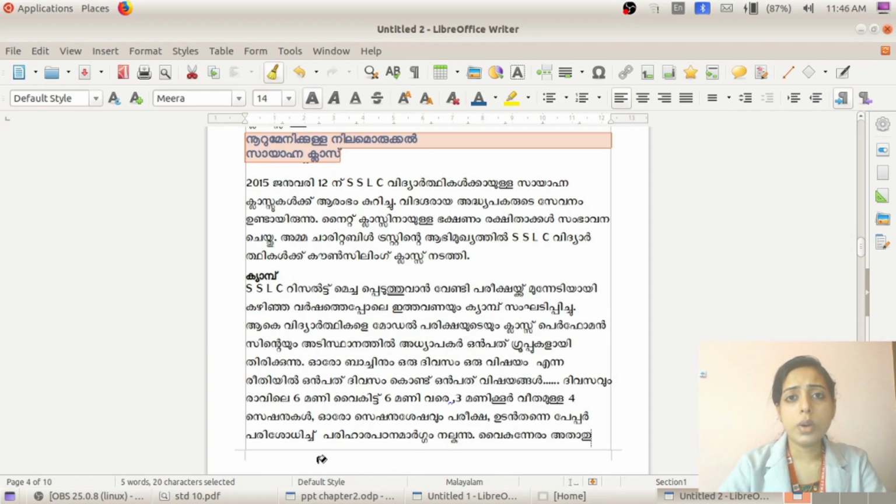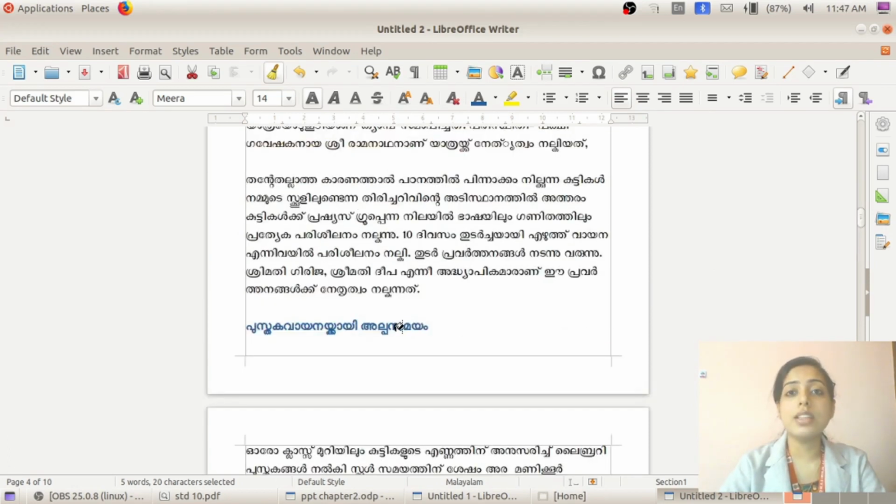headings. But there is one difficulty. The difficulty is that it is not applicable to content which is too big, because we need to click and drag all over these headings. So if the content is too big, the method is not at all easy. So in such cases, we have to give different styles to headings. Main headings and subheadings, we can apply different styles. If the content is too short, we can follow this method.